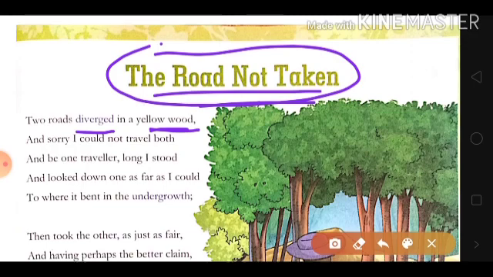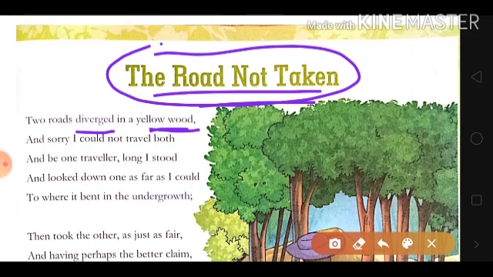The poet is walking through a forest. He came to a situation where the road he was walking on diverged into two. So he relates that to a situation in everyone's life. You will find such a situation in life. The best example is in a student's life.